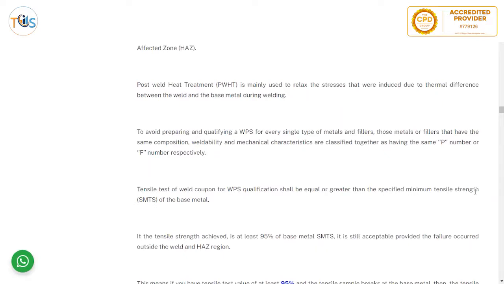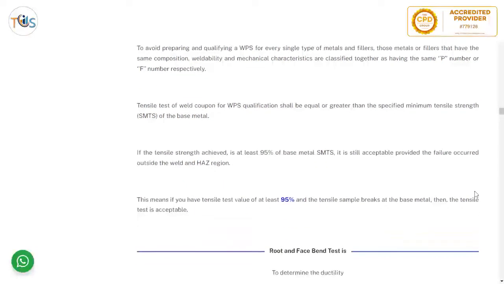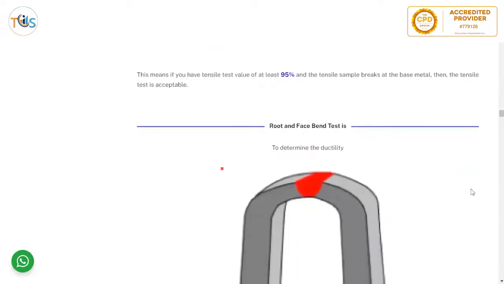Tensile test of weld coupons for WPS qualification shall be equal or greater than the specified minimum tensile strength. If the tensile strength achieved is at least 95% of base metal, then it is acceptable provided the failure occurred outside the weld and the HAZ region. This means that if you have a tensile value of at least 95% and the tensile sample breaks at the base metal, then the tensile test is acceptable.